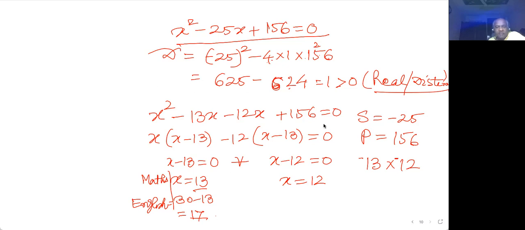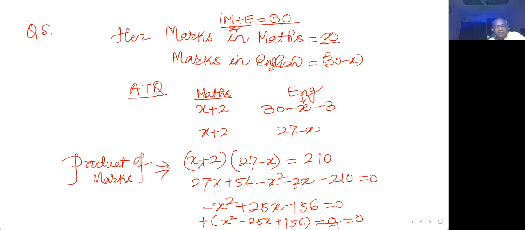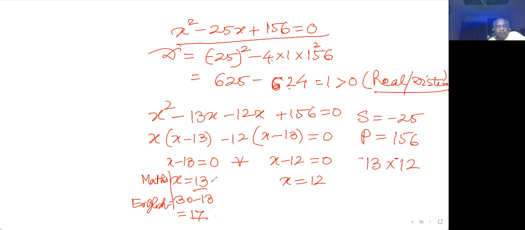But I can check that condition, that if she might have got how many marks less in mathematics. They say 2 marks more in mathematics and 3 marks less in English. So let me check it. 2 marks more in mathematics, that is 13 plus 2 is 15 here, and 3 marks less in English, that is 14 here, and 14 into 15, I think it is becoming 210. So I am satisfied now. 210, this is correct. So there are two sets of answers here.